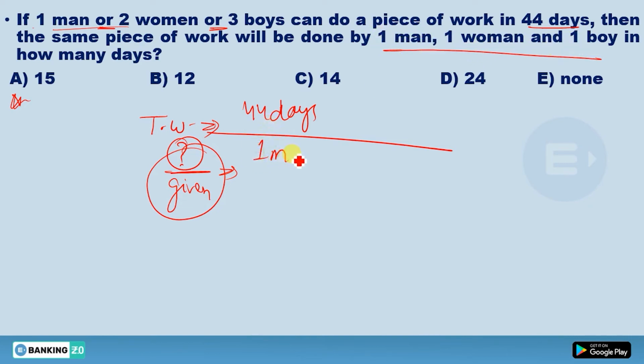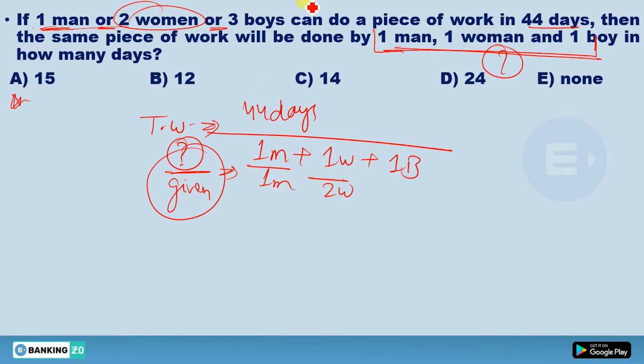So this 1 man plus 1 woman plus 1 boy, this one is asked to you, and divided by men will be divided by this man, women will be divided by this woman, and boys will be divided by these boys. These are given actually. So what you'll get, this 45 divided by, now what you'll get here, you'll get LCM as 6. So can I write this 6 here?